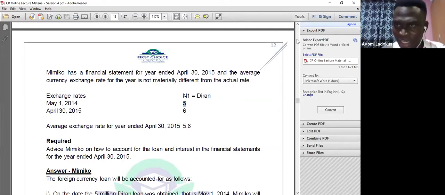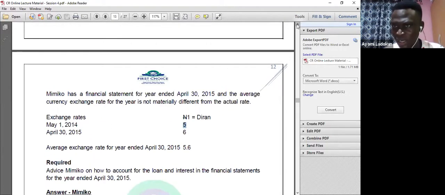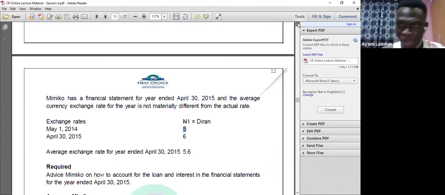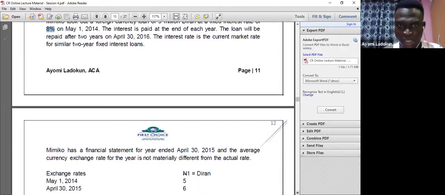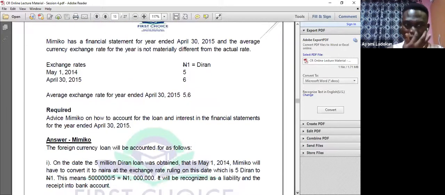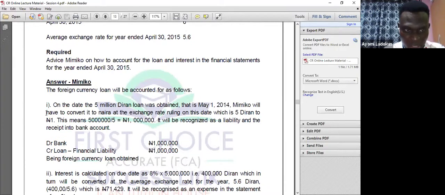So I will record that loan immediately. How will I record it? Debit cash and credit loan, because I'm collecting that loan. Then I will move to my interest. They said 8% interest, so I calculate 8% on the loan. The examiner already told me the loan will be repaid after 2 years, but the interest will be paid at the end of each year. Can you see that? This is what I've just done.